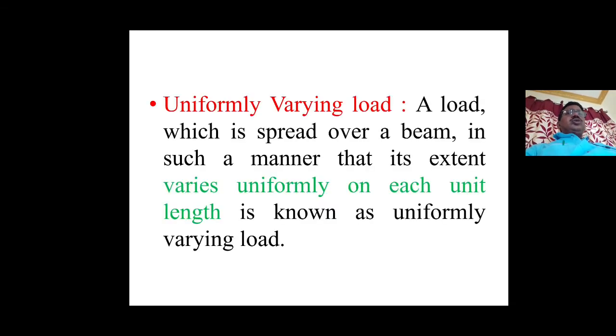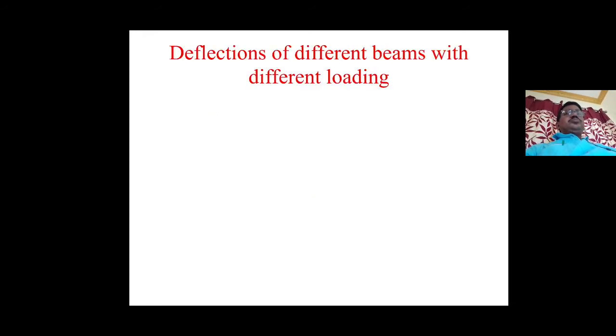Next one is uniformly varying load. A load which is spread over a beam in such a manner that its extent varies uniformly on each unit length is known as uniformly varying load. So uniformly varying from beginning to ending, that is called uniformly varying load.